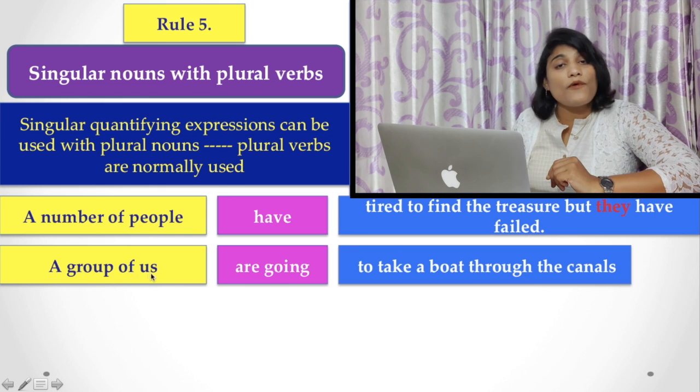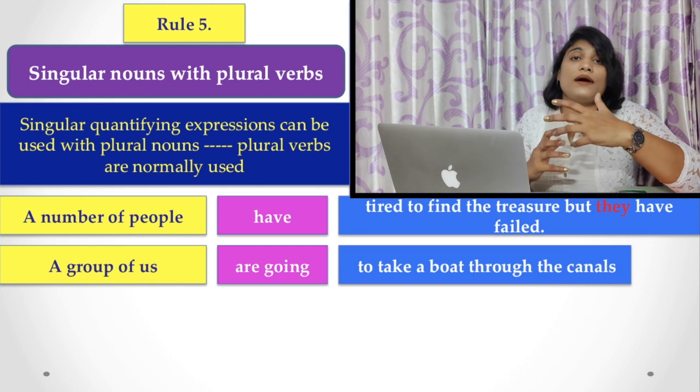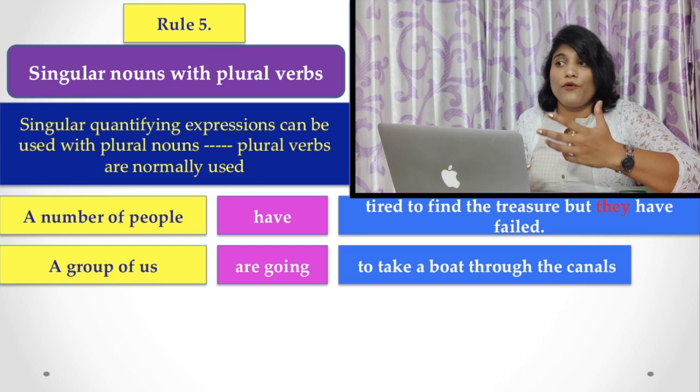Similarly, a group of us are going to take a boat through the canal. So here the subject is plural in number, so you have to use the plural verb. Although a group of is singular, the pronoun denotes the fact that it is talking about plural numbers or plural nouns.